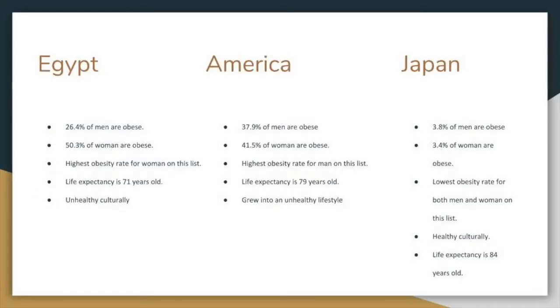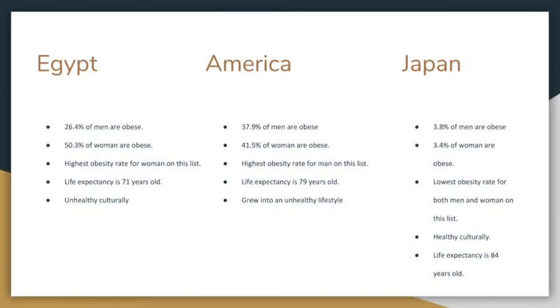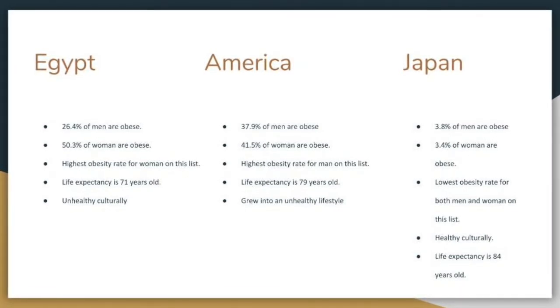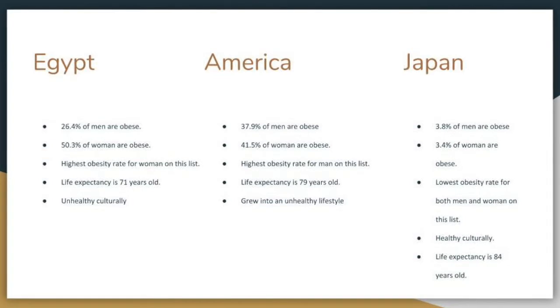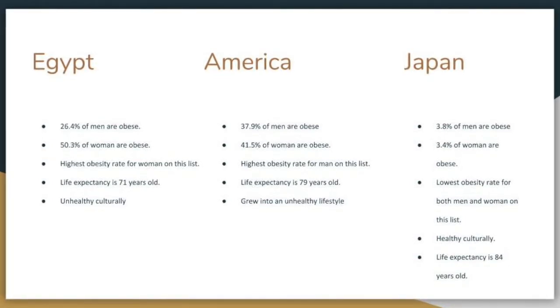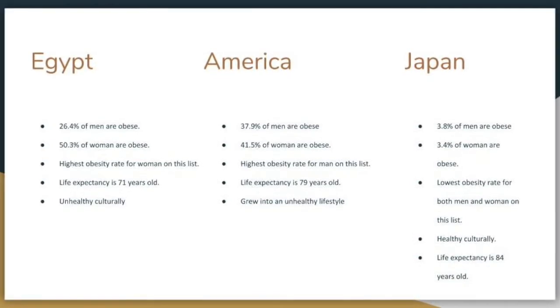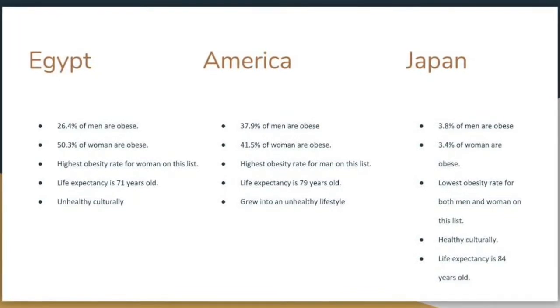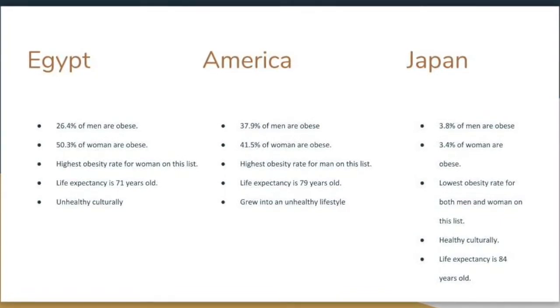According to the World Obesity Organization, 26% of men are obese and 50% of women are obese in Egypt. The Egyptian perspective towards body size has always favored the larger body as a sign of wealth and prosperity. In America, 38% of men are obese, 42% of women are obese. This is due to multiple things, but the most common would obviously be our fast food and poor diets.